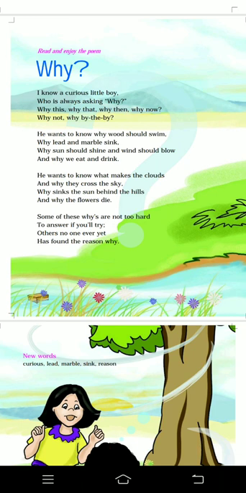In the third stanza, he wants to know what makes the clouds and why they cross the sky, why sinks the sun behind the hills, and why the flowers die.